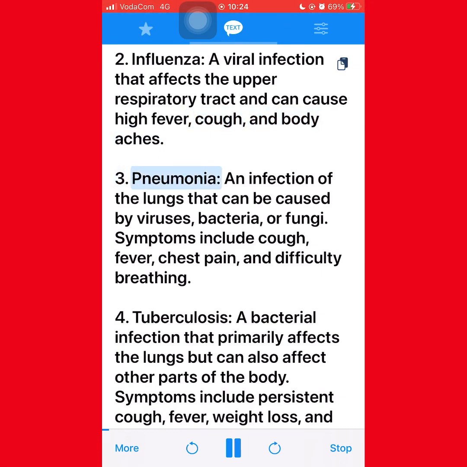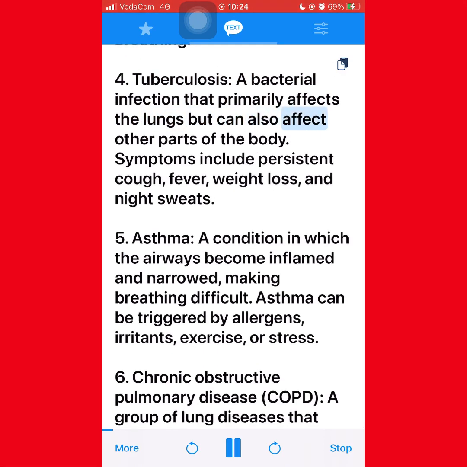3. Pneumonia, an infection of the lungs that can be caused by viruses, bacteria, or fungi. Symptoms include cough, fever, chest pain, and difficulty breathing. 4. Tuberculosis, a bacterial infection that primarily affects the lungs but can also affect other parts of the body. Symptoms include persistent cough, fever, weight loss, and night sweats.